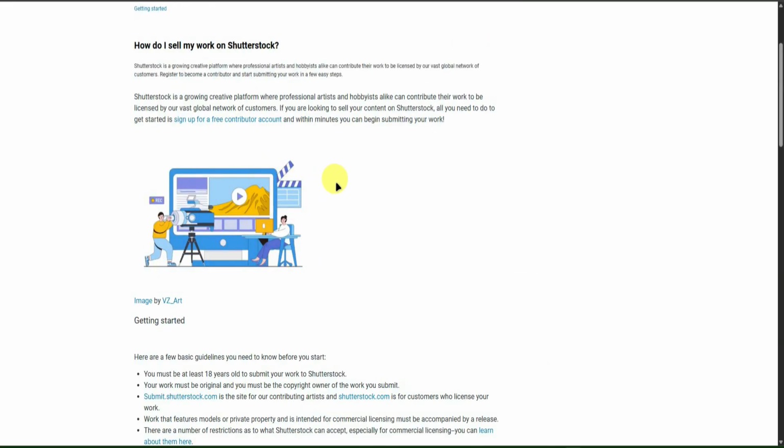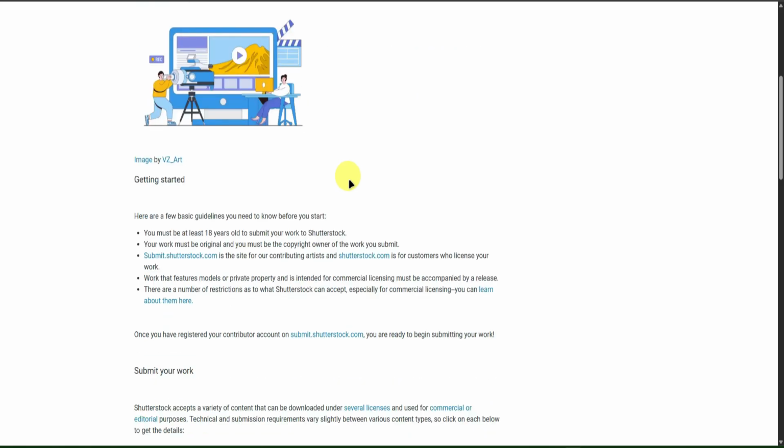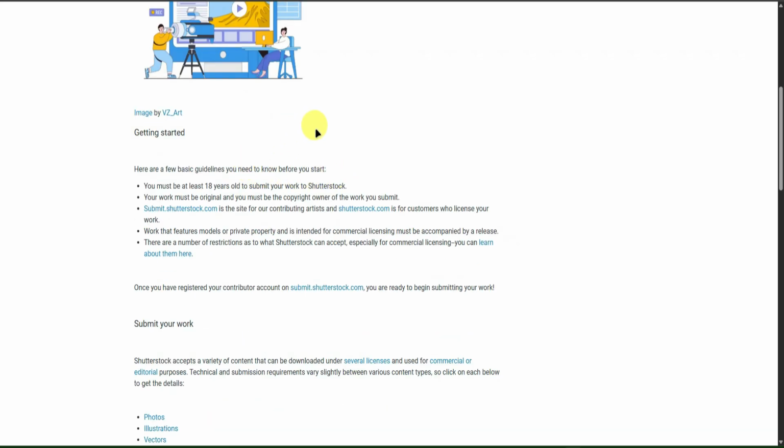Before we get started, let's talk about the basic guidelines we need before using Shutterstock. At first, you must be at least 18 years old to submit your work to Shutterstock. And next, your work must be original and you must be the copyright owner of the work you submit. So make sure to keep that in mind.